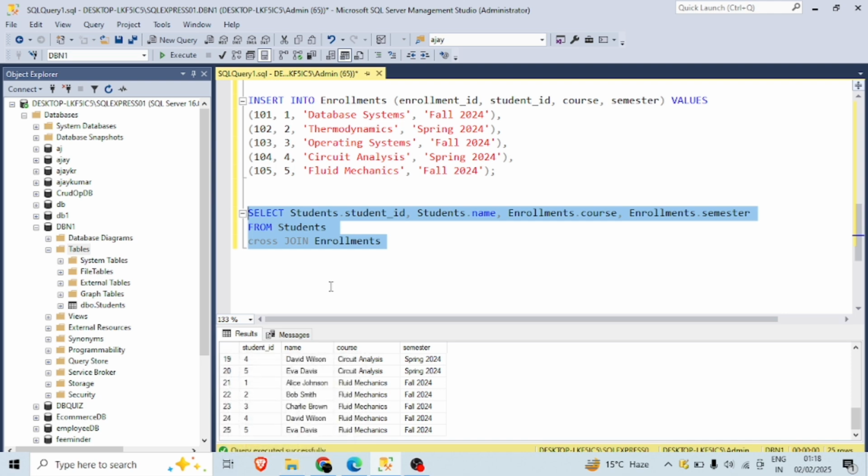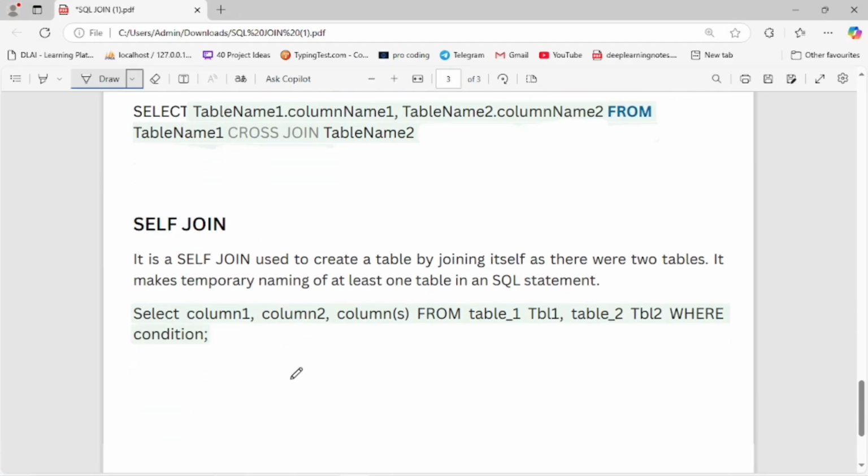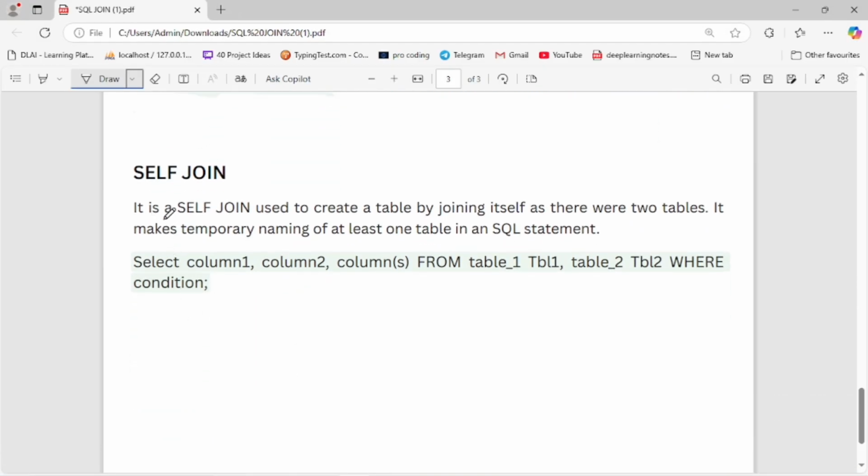Now let's move to self join. A self join is used to create a table by joining the table to itself, as if there were two tables. It makes a temporary name for at least one table in a SQL statement.